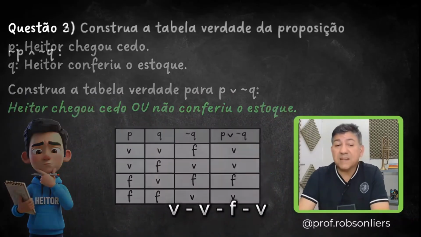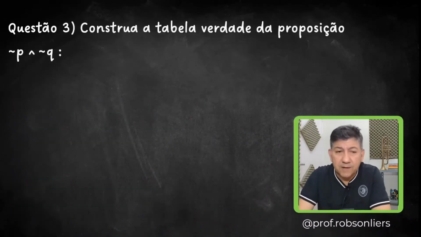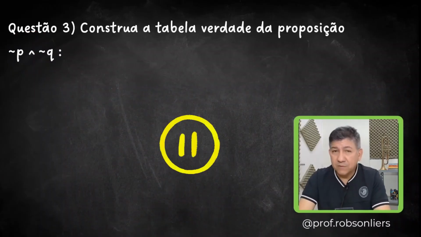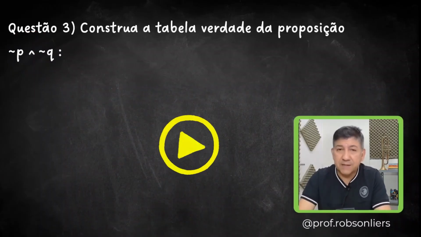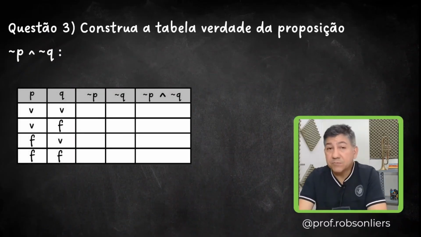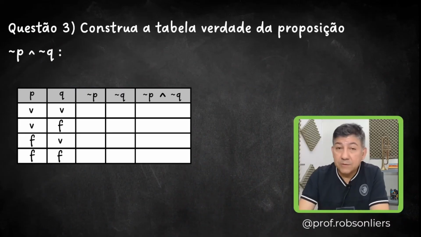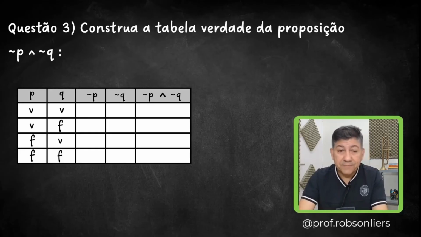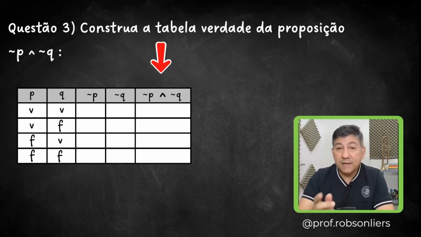Well, question number 3, so we can keep practicing a bit here, okay? Build the truth table for the proposition not P and not Q. Now it's and, not P and not Q. Pause the video and try to build this table on your own. I'll show you the solution. Ready to see it? First, notice that the table for P and Q is already done there. This is the standard one I mentioned to you. P, Q, TTFF, TFTF. Now, to build this truth table here, for not P and not Q, we need not P